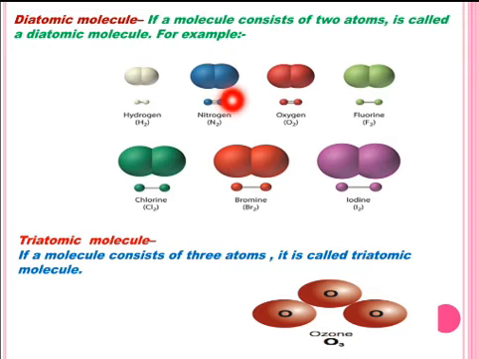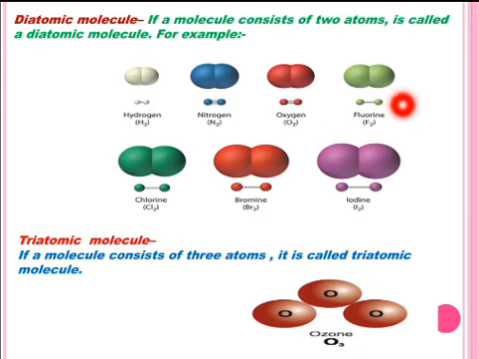A molecule of nitrogen is made from two atoms of nitrogen. Its atomicity is also 2 and it is represented as N2. Similarly, a molecule of oxygen is made from two atoms of oxygen. Its atomicity is also 2 and it is represented as O2.